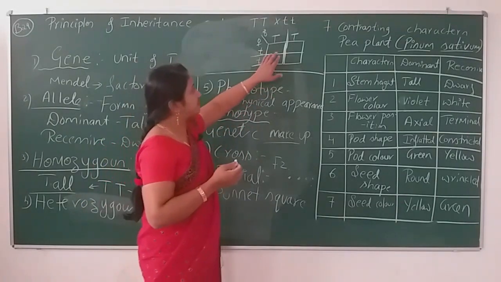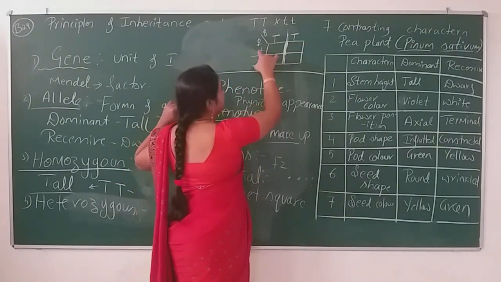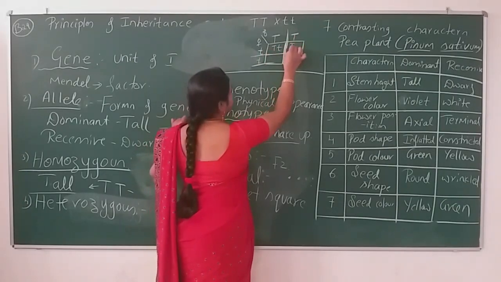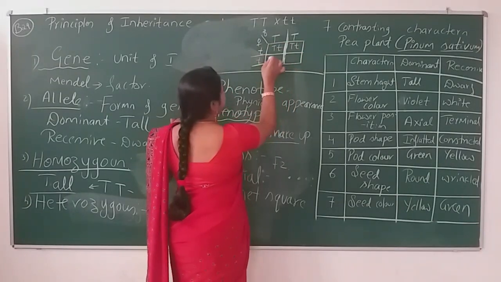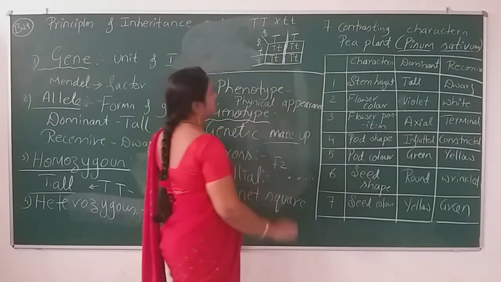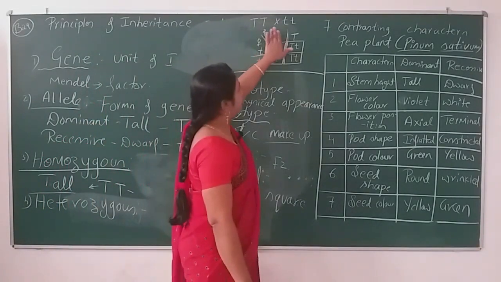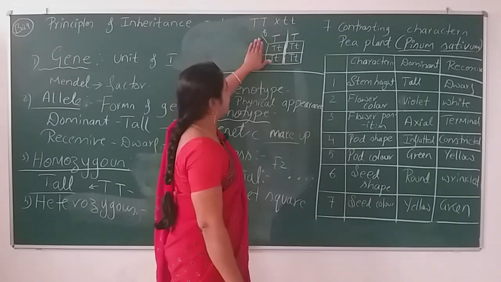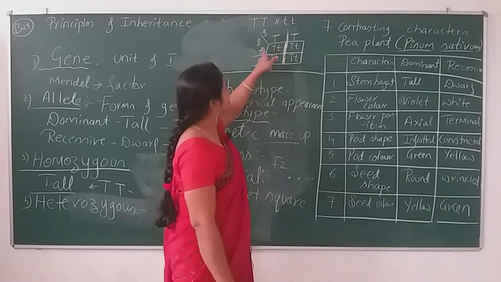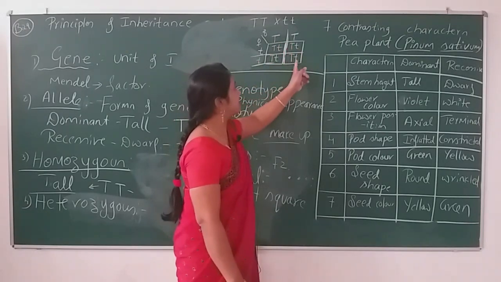What will be the genotype of those offsprings? I'll write that one, capital T and small t, capital T and small t. Like this you have to cross, taking the male parent this side, female parent this side, you just cross the genes: capital T, small t, capital T, small t, capital T, small t, and the same thing.